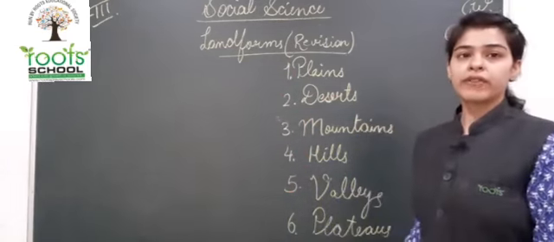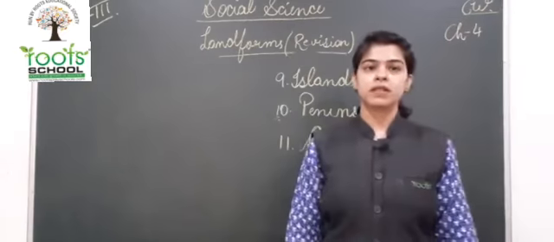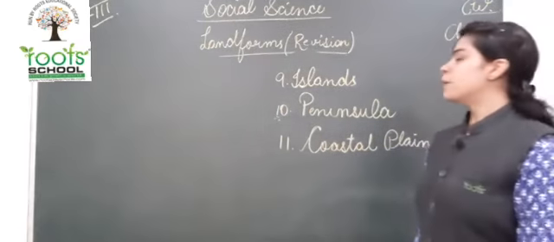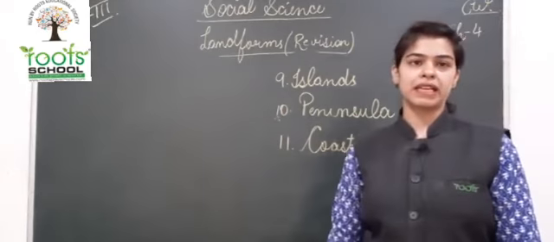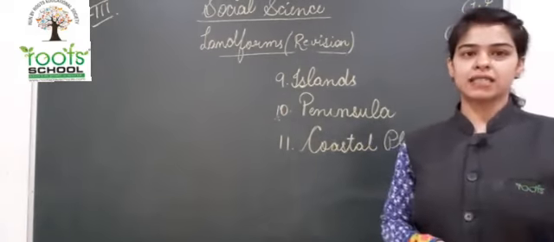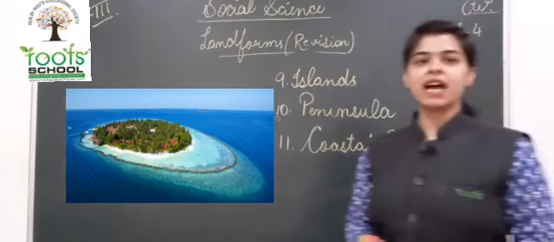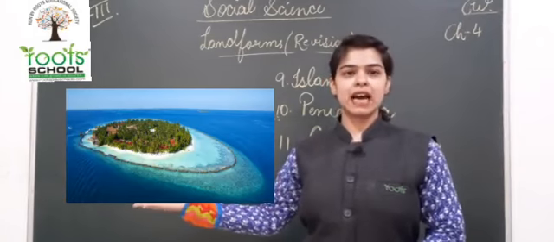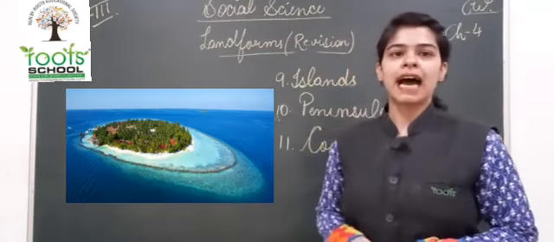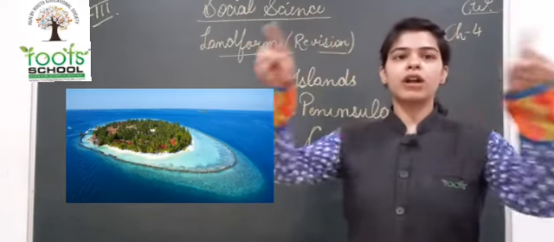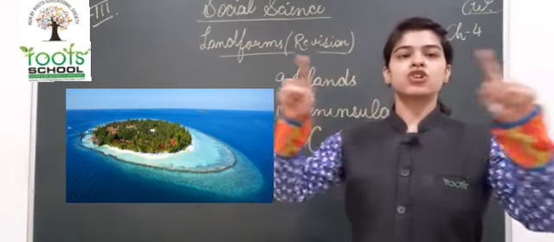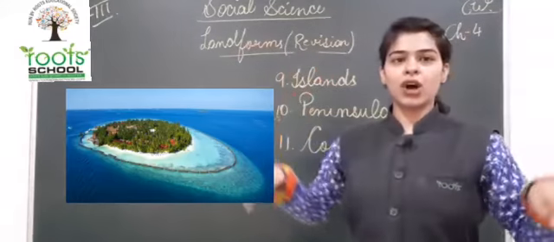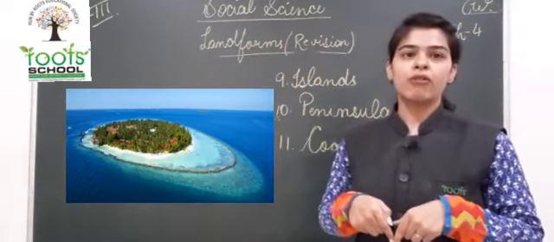Okay, now we will revise the remaining ones. Now children, these are the remaining landforms, that is the islands, the peninsula and the coastal plains. So children, what are islands? You have seen Andaman and Nicobar Islands. What is it? It is an area, a small piece of land that is surrounded by water on all the sides. So all sides, just a small piece of land is there and on all the sides it is surrounded by water.